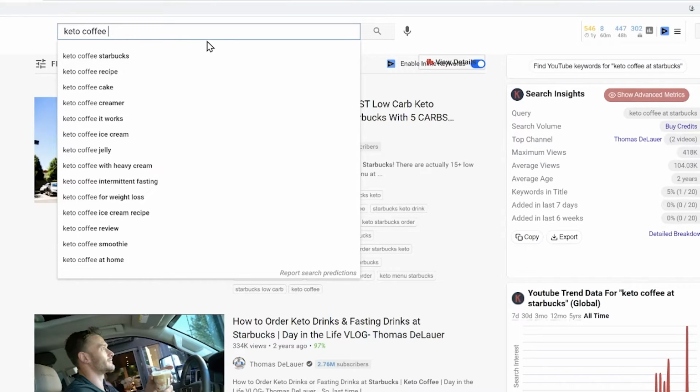Keto coffee benefits, you can just go through the whole alphabet. Keto coffee cake, keto coffee Dunkin' Donuts, keto coffee egg shake. And you can just keep on going through the whole alphabet and get a list of ideas on what type of topics you want to create videos about that are related to your affiliate offer or your niche.